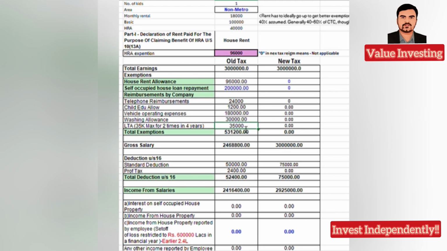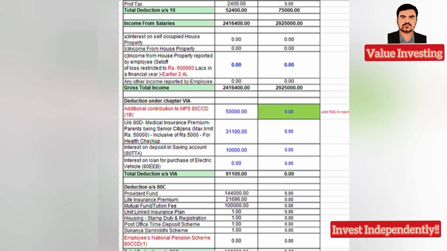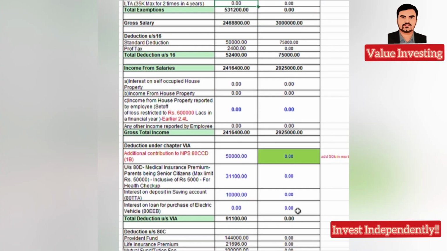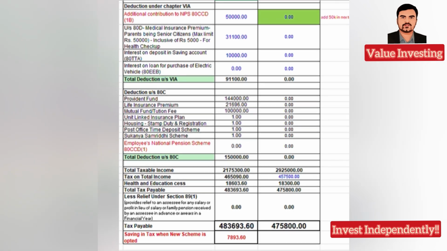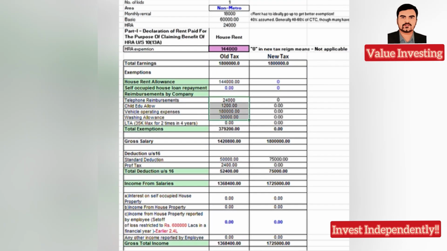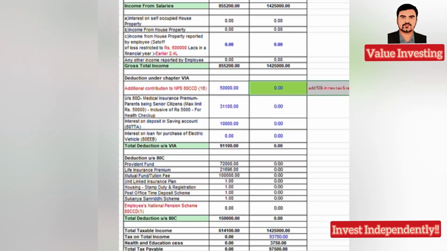Again, LTA you can claim up to 35,000. So if you are claiming that, then again the savings with the new tax regime fall to 8,000 rupees. But again, as I told here, in the new tax regime, you can go with the 50,000 NPS if you want. Then again, the savings increase to 24,000. So hope you are following me on this. So you should know how to play with all these things so that you get the better benefits out of it. Now getting back to 15 lakhs.